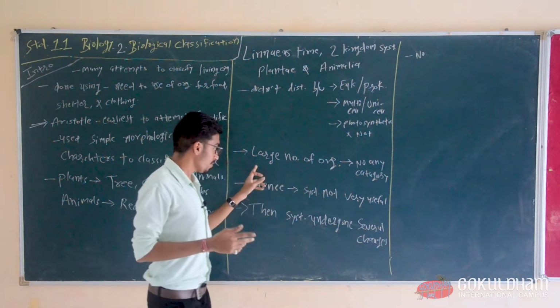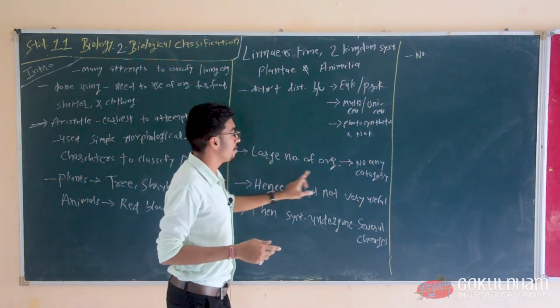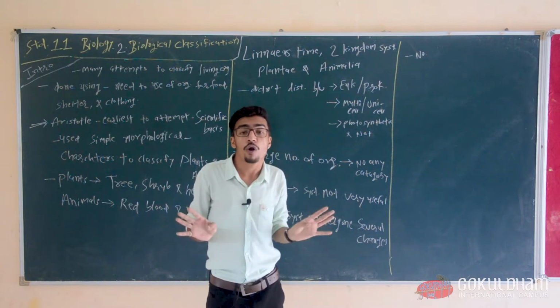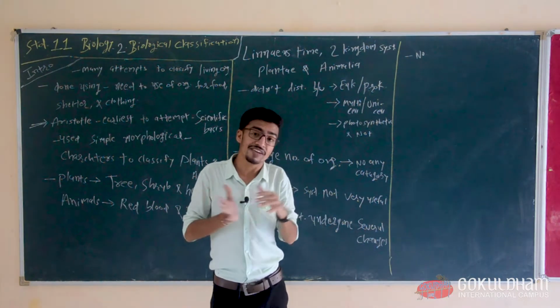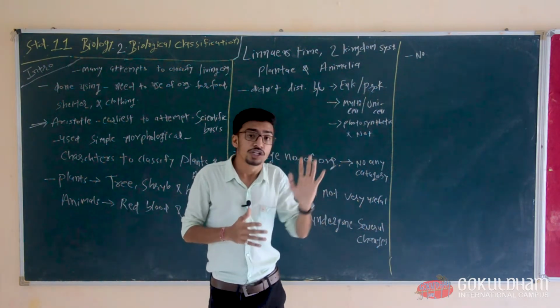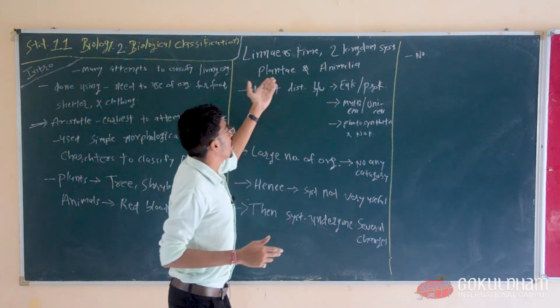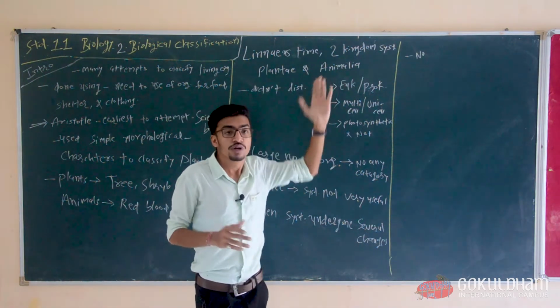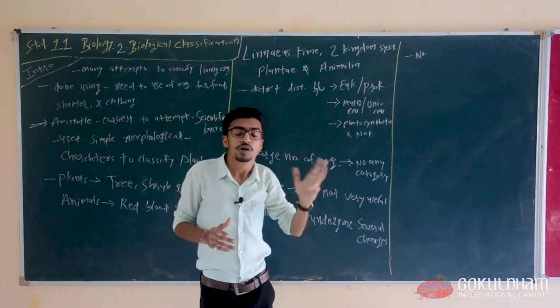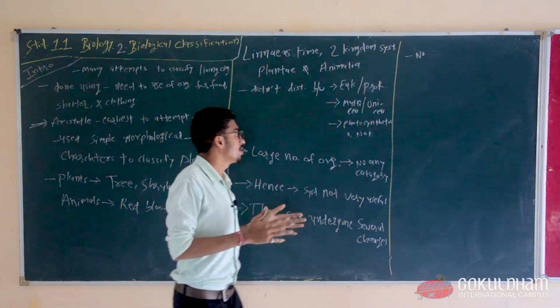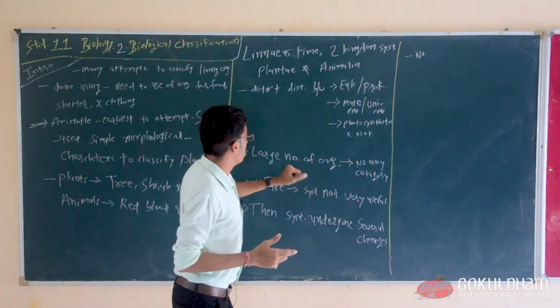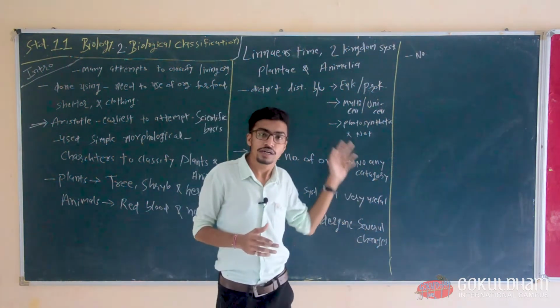That's why in this system, a large number of organisms did not fall in any category, like Plantae or Animalia. There were so many organisms which did not fit into any category.